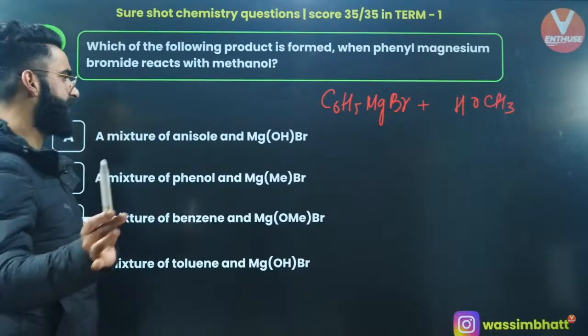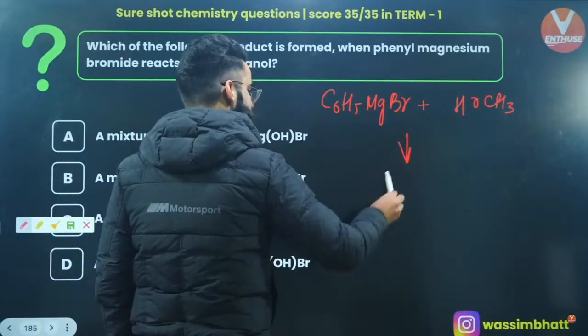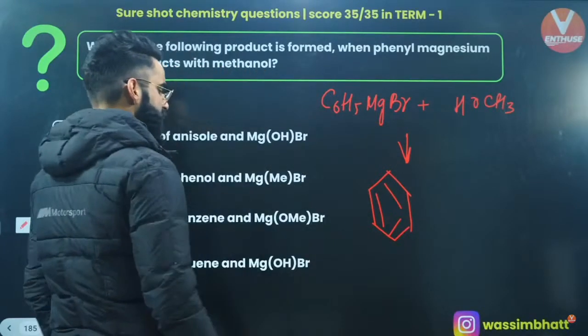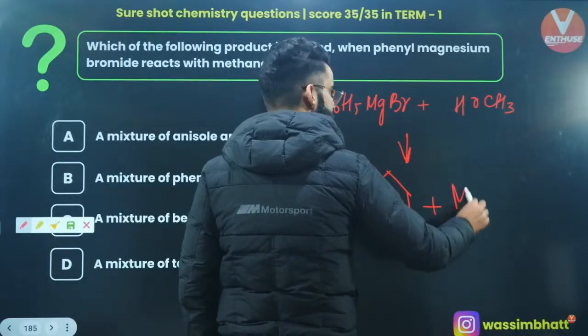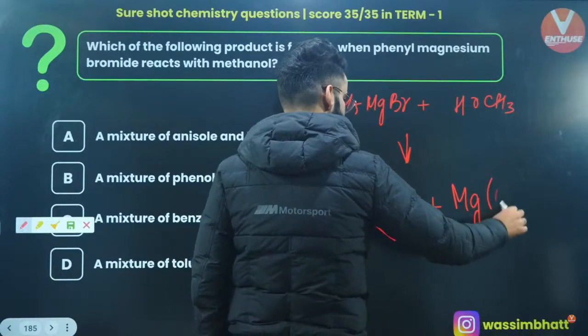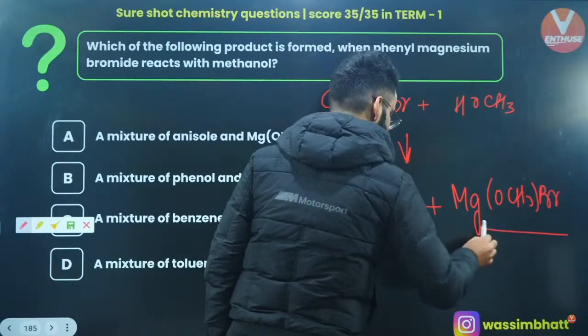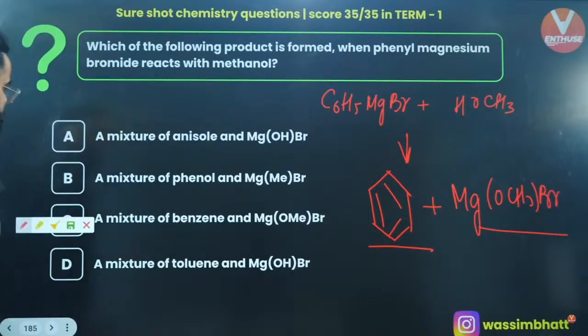First of all, you'll get benzene. And apart from benzene, what do we get? You'll get Mg, OCH3, Br. These are the two products. Now check it out. You will be getting a mixture of benzene and MgOCH3Br.